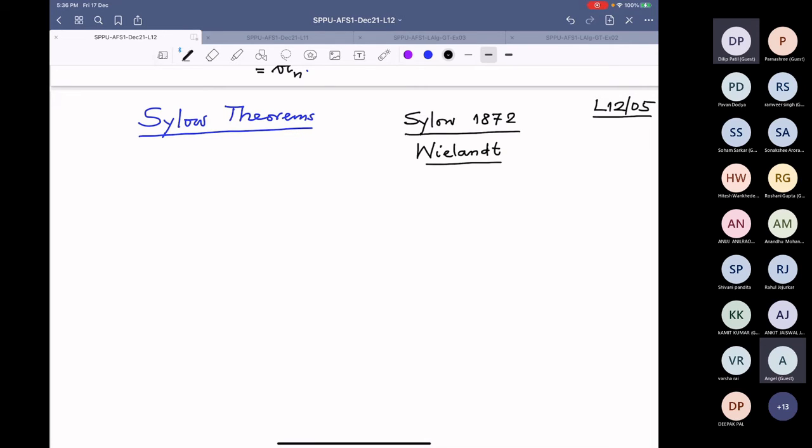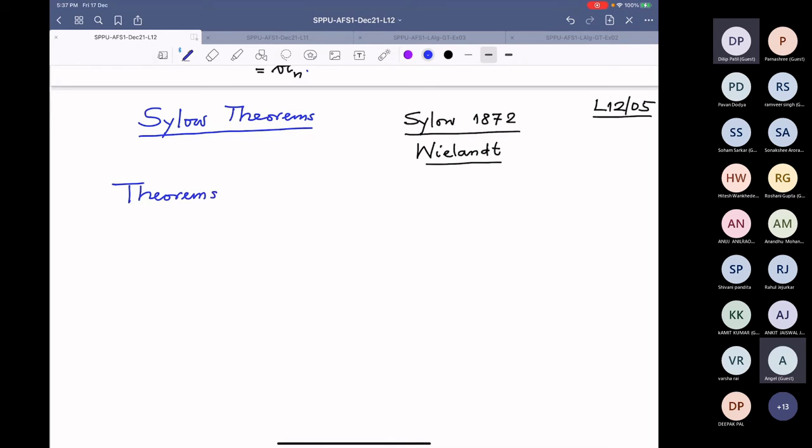This proof is not the same as the English book proofs, because they do not make full use of group action. They use only partial use, but I am going to make full use of group actions. So what are the theorems? Let me write all the theorems first.